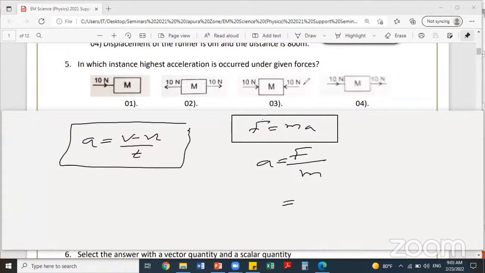Now, acceleration increases when the force increases. Look at the screen everyone. If the unbalanced force increases, please write here, I'll put an arrow toward this, right? This is known as unbalanced external force. What is F here? Unbalanced external force or resultant force. F means resultant force or unbalanced force. Sometimes we call it resultant force.